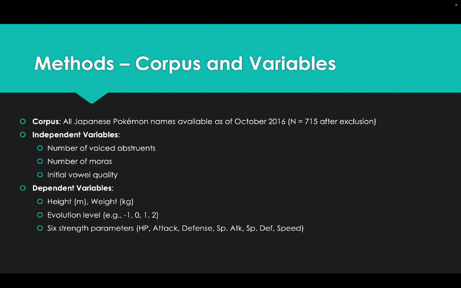So the method we're using is a corpus study. The corpus is all Japanese Pokemon names available as of October 2016. The independent variables are the number of voiced obstruents, number of morae, and initial vowel quality. And the dependent variables are the height, weight, evolution level, and six strength parameters of the Pokemon, such as health, attack, defense, and speed.